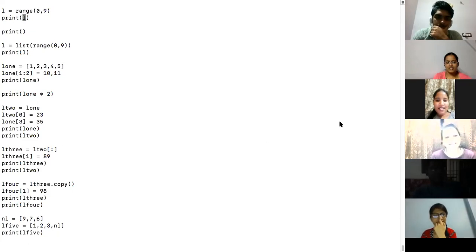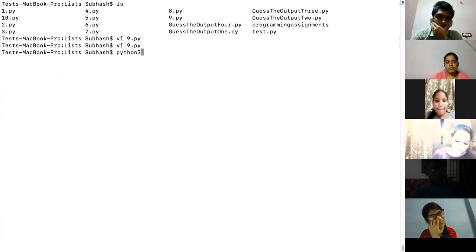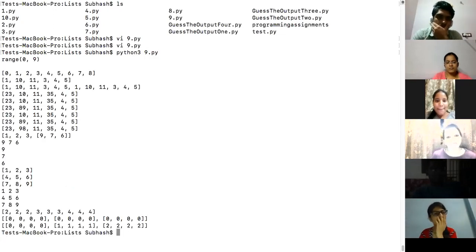Who is telling error? Kirtana, Ganapati, nothing works, error. Okay, fine, we will keep it. We'll see the first print. We'll see what it will print. It will print range. Range is also an object. It will just say range. This is a range type. We'll see what the data type is.